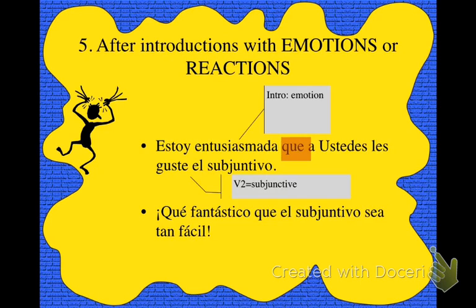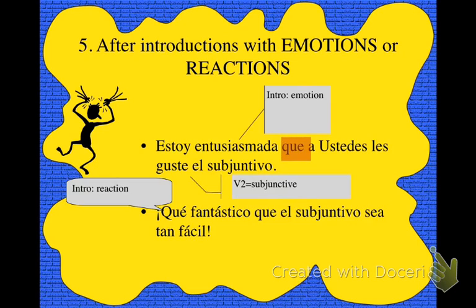Qué fantástico is an expression of reaction. So what qualifies an expression of reaction? Exclamation points. Qué with an accent. Qué with an accent is a question, and qué with an accent is also an exclamation. So you would say, how fantastic that, right? Que without the accent is the linker, right? So this one's going to have two Ks, one with, one without an accent. So qué plus an adjective is an expression of reaction.